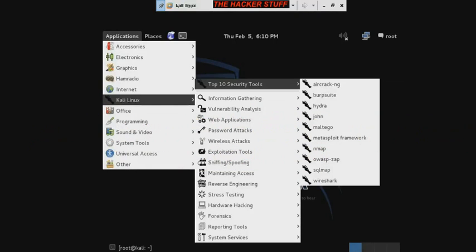Kali is pre-installed with the best programs and security tools like Hydra, Login Cracker, Nmap, Port Analyzer, Wireshark, Data Packet Analyzer, John the Ripper, Password Cracking Tool, and Metasploit Framework, Exploit Code Developing Tool. These tools are put together under the category of Top 10 Security Tools under the Applications tab.